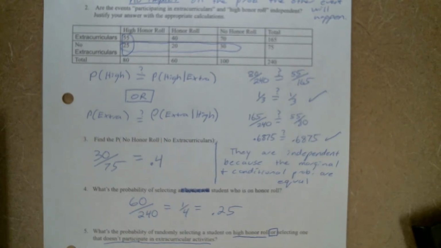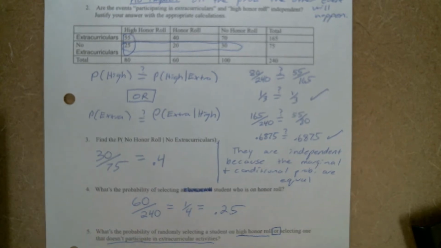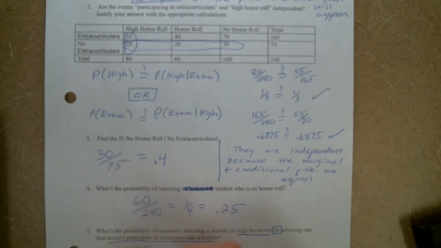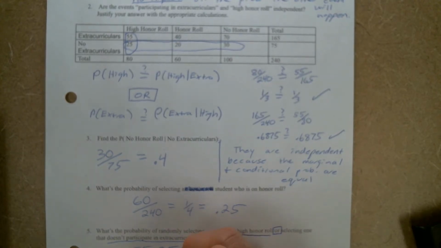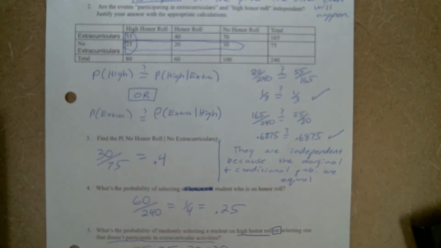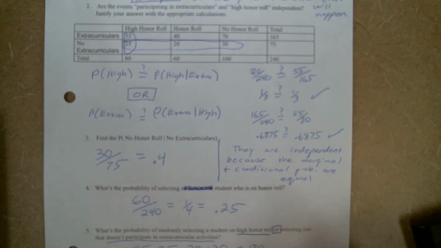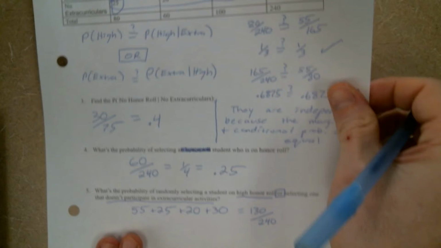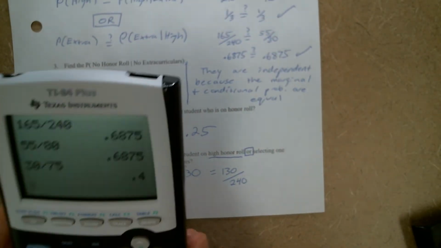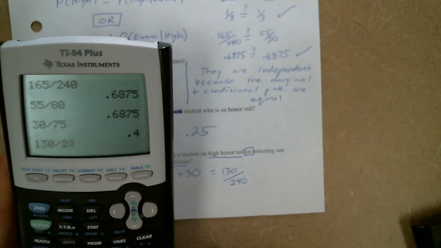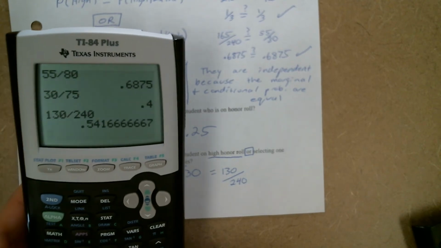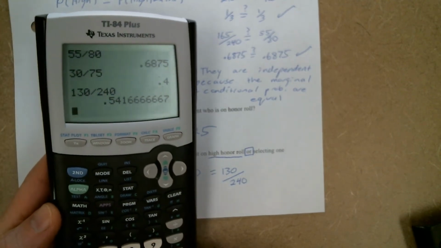That's sort of the overlap, and we want to make sure we don't double count it. So it's the 55 plus the 25, we're only going to count it once, plus the 20 plus the 30. So this is going to be 130 over 240. And again, if we do that really quick, 130 divided by 240, we'll say 0.5417.